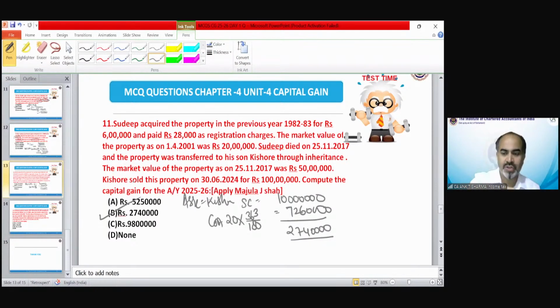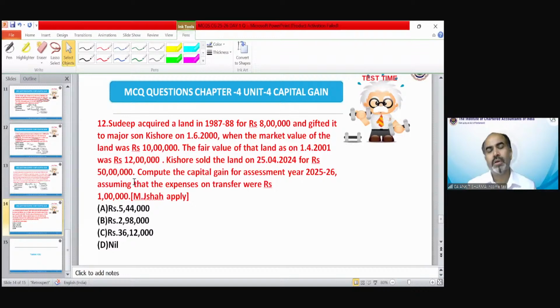Okay, the last question. Sudeep acquired a land in 1987-88 for rupees 8 lakh and gifted it to his major son Kishore on 1st June 2000, when the market value of the land was 10 lakh. The fair value of that land as on 1/4/2001 was 12 lakh. Kishore sold that land on 25th April 2024 for 50 lakh. Compute the capital gain for the assessment year. Kindly solve it.